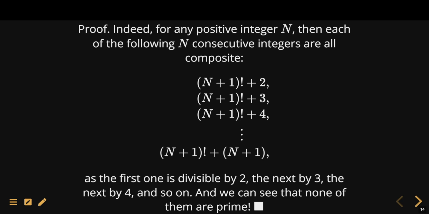The second one is bigger than 3 and divisible by 3, and so on. So each of them is composite with a proper factor. And so therefore none of these are prime. Therefore there's a prime gap of at least size n.